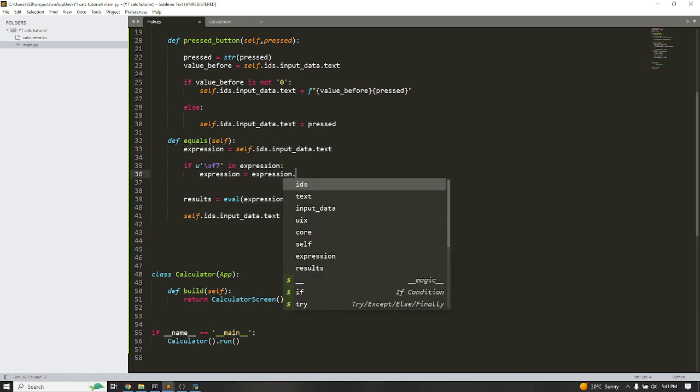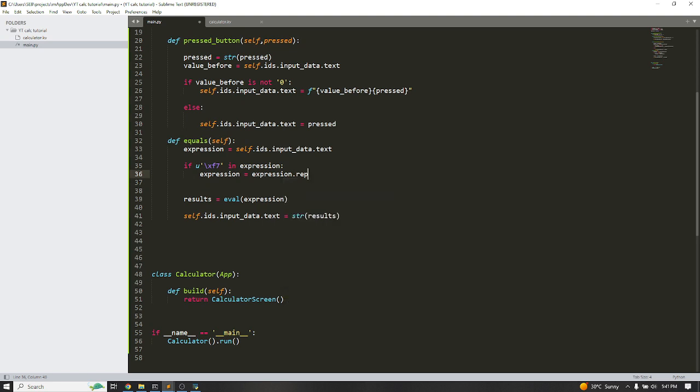Since it's a string, we can just call the replace method of a string. What we want to replace is this character set, so I copy that again and put it there. And what do I want to replace that with? The division sign. Then save the result back in the operation. And this expression is not picking from here, it's picking the very last occurrence of that.